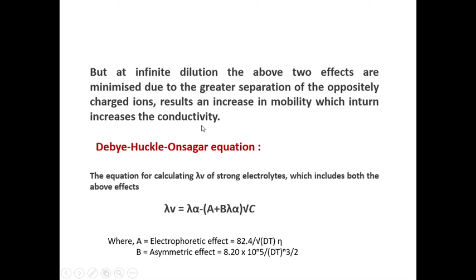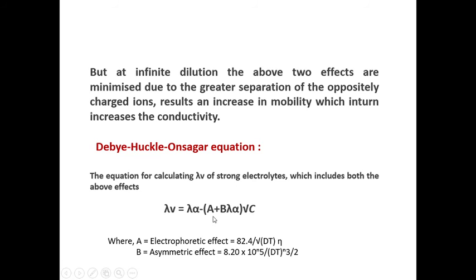Then the Debye-Huckel-Onsager equation. So, all these assumptions or interionic effects are kept in a mathematical equation, that means the calculation of equivalent conductance at particular dilution equals equivalent conductance at infinite dilution minus (A plus B multiplied by equivalent conductance at infinite dilution) into square root of concentration.